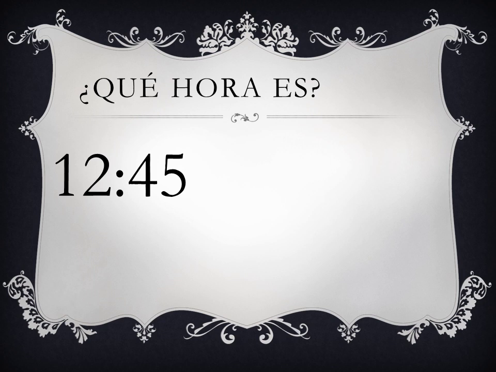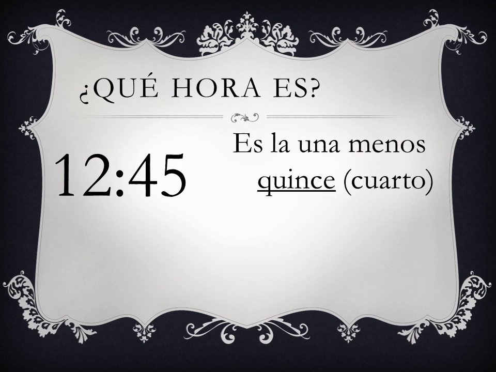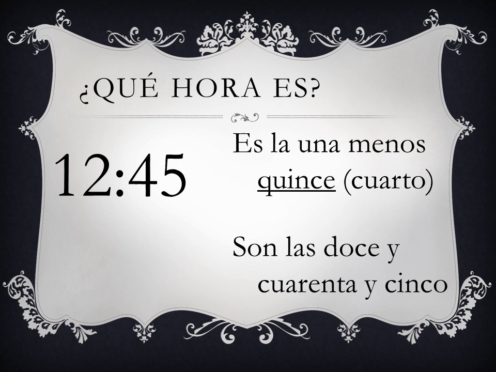12:45. ¿Qué hora es? So remember, you're going to go to the next hour, which in this case would be 1 o'clock, and then you're going to take away the amount of minutes till that time. So the next hour would be es la 1 menos 15, because it's 15 minutes before the hour. So es la 1 menos 15. You can also say menos cuarto, which is the expression quarter. Okay? Or, of course, you can say son las 12:45. Both of them mean the same thing, but one is done by taking away the minutes before the hour, and the other is just saying the actual time.